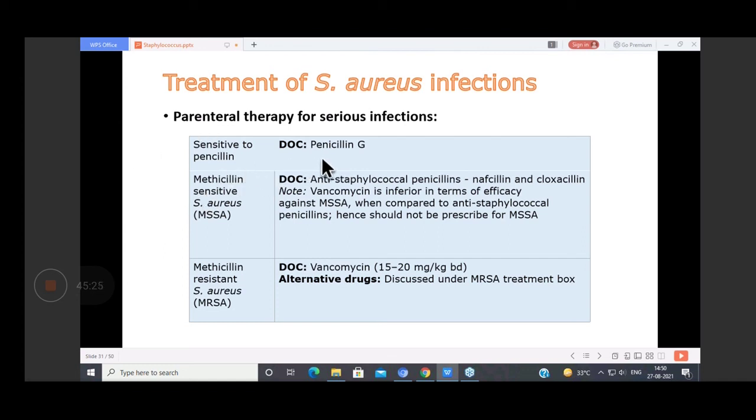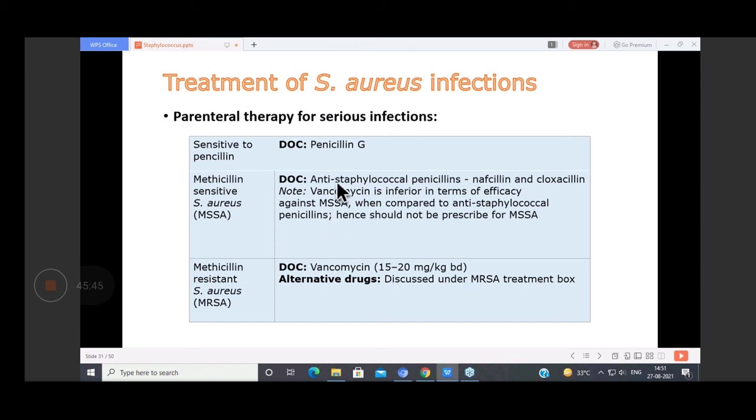They are sensitive to penicillin G, the drug of choice. Then there is methicillin-sensitive Staph aureus, which is MSSA, and MRSA. So in case of MSSA, the drug of choice is methicillin and cloxacillin, right?